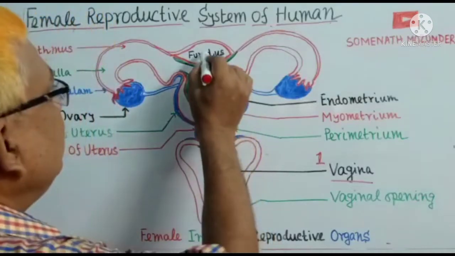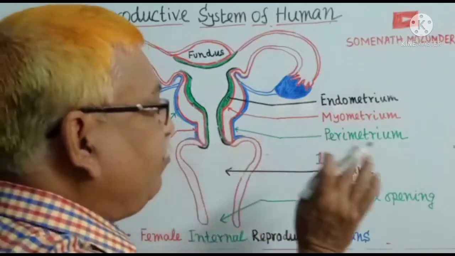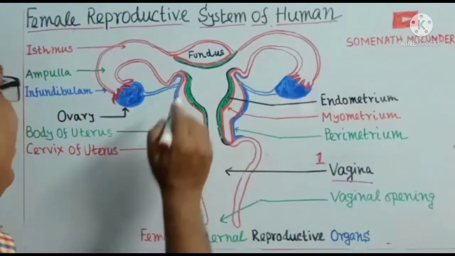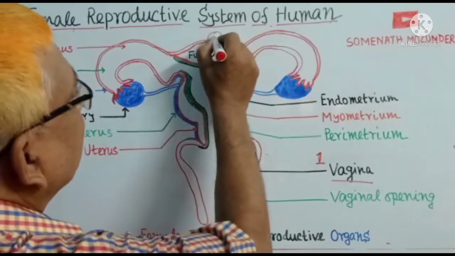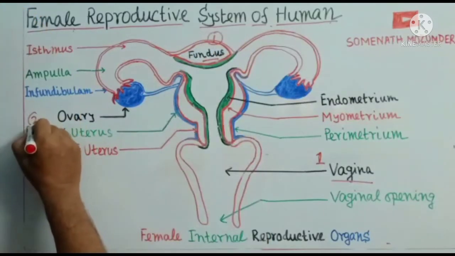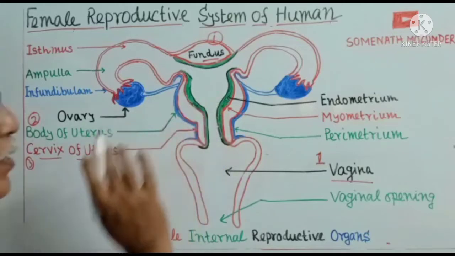So it consists of 3 parts: one, fundus, two, body of uterus, and number 3, cervix of uterus.